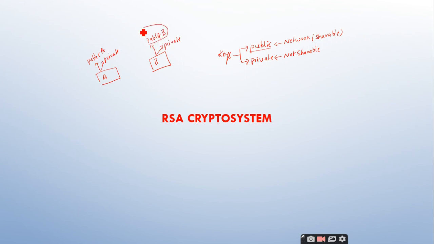Since they are public, they are kept in a ring called the public key ring, so everybody can access it. So if A wants to send a message to B and wants it to be encrypted, A has to take the public key of B from the public key ring, and then encrypt the message using this public key.